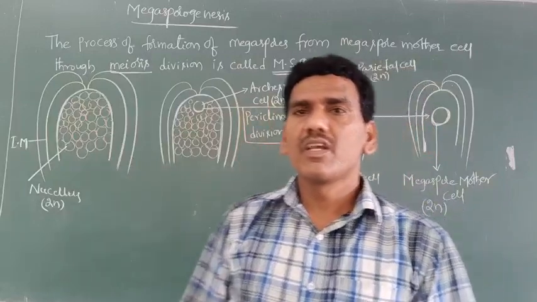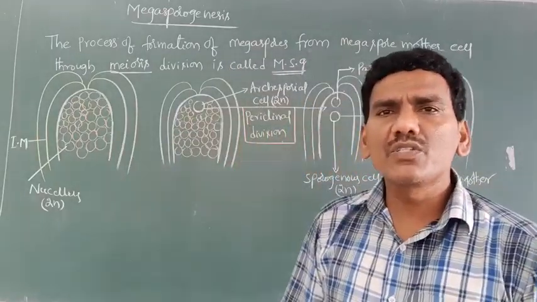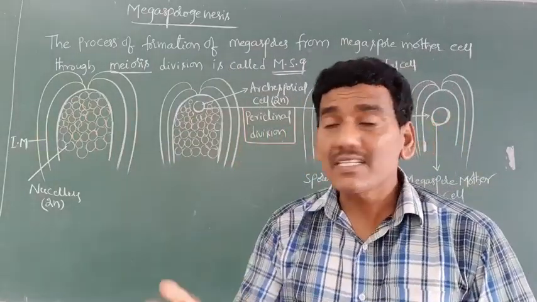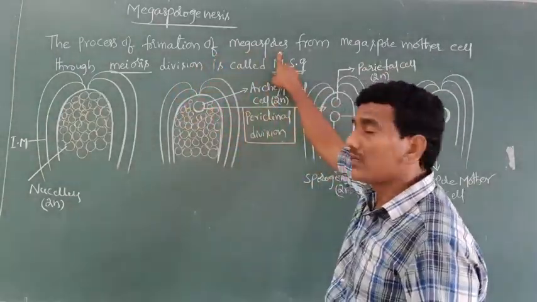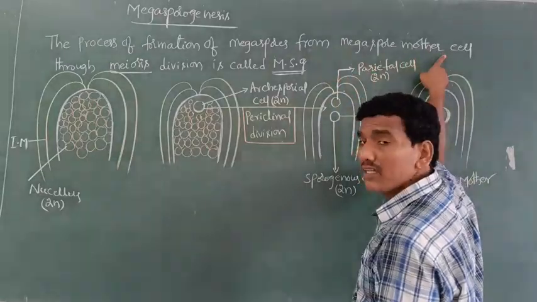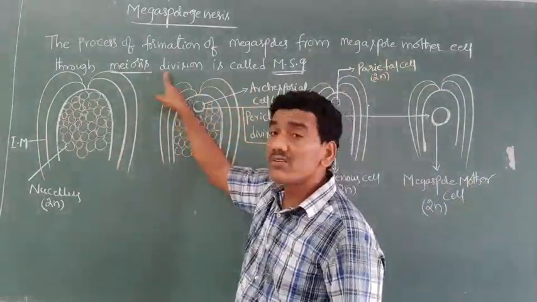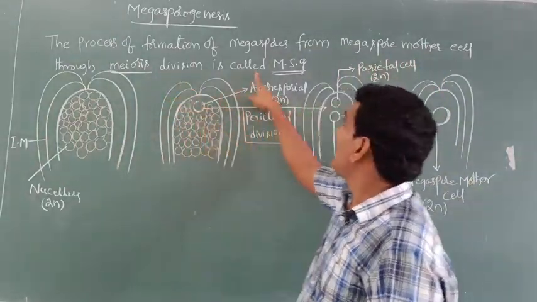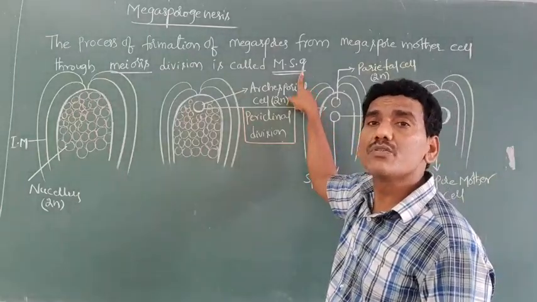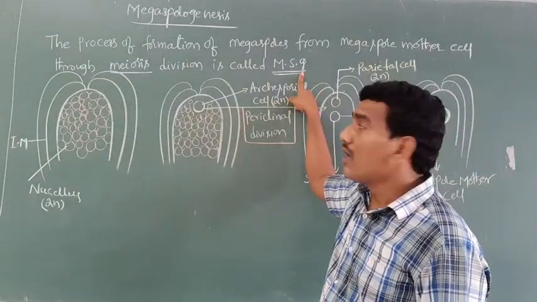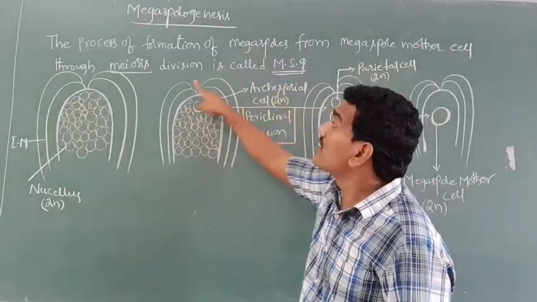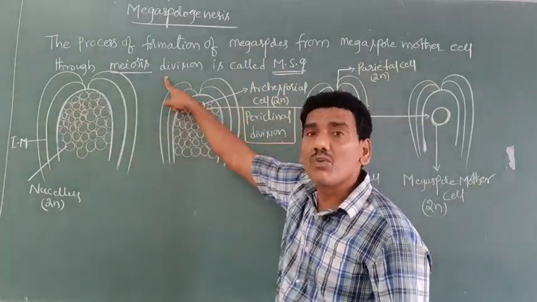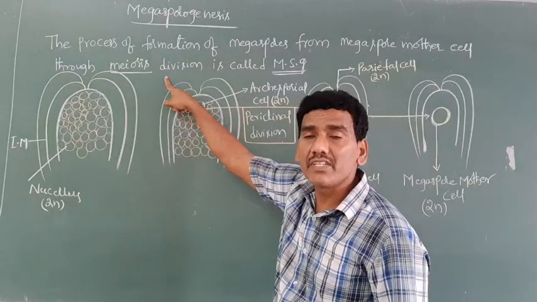Today we are going to discuss an important concept, megasporogenesis. What is meant by megasporogenesis? The process of formation of megaspores from the megaspore mother cell through meiosis division is called megasporogenesis. Further, in the formation of megaspores, which type of division is involved? Meiosis division.